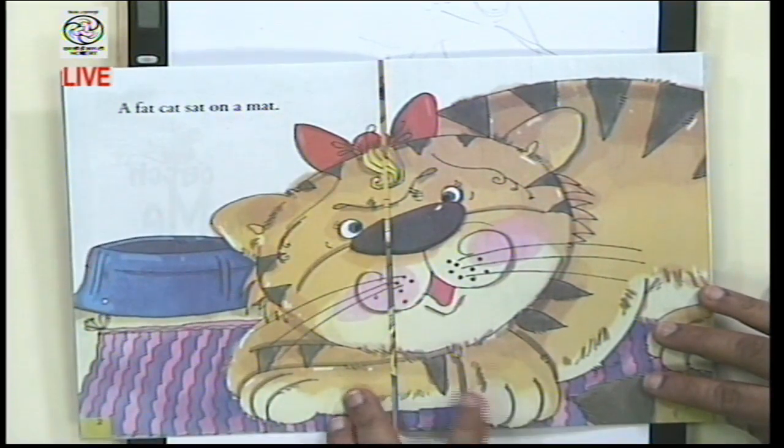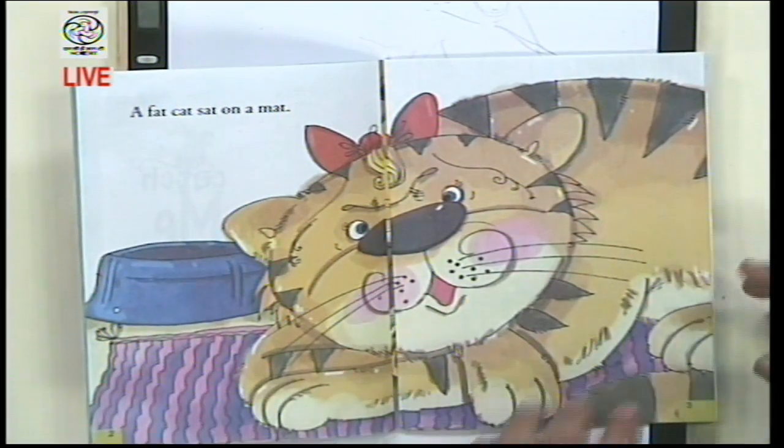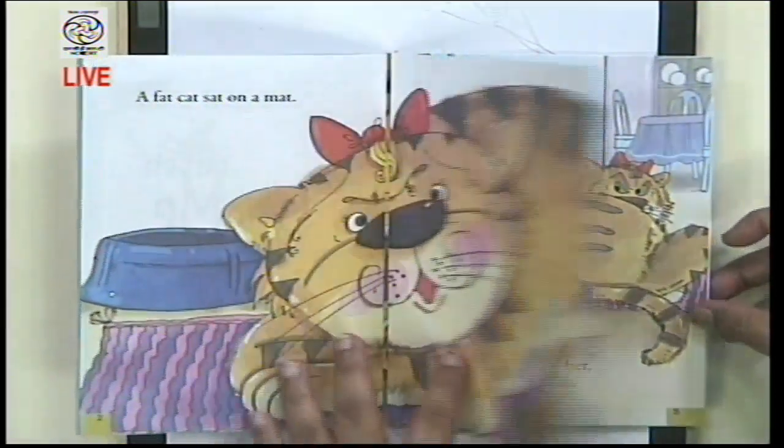This is the cat, and it's obviously fat, sitting on a mat. So the rhyming, is it on purpose? No, it was just to stress on the vowel, the a part.